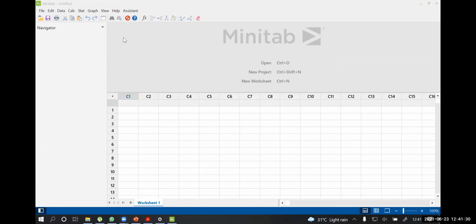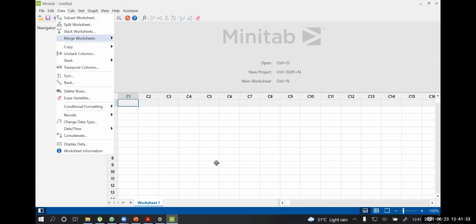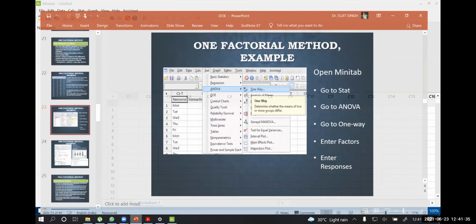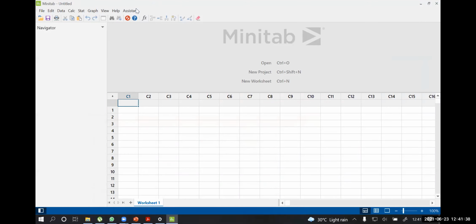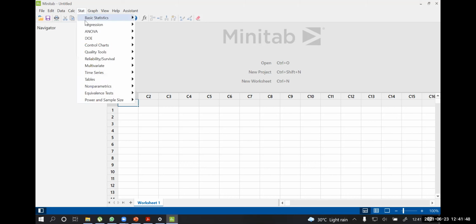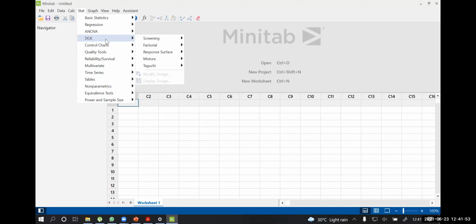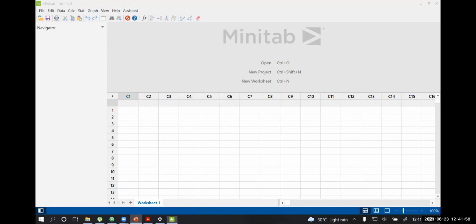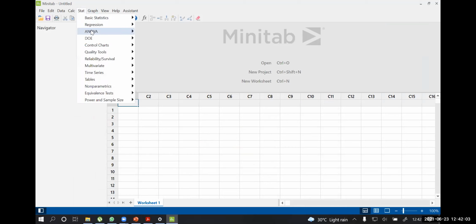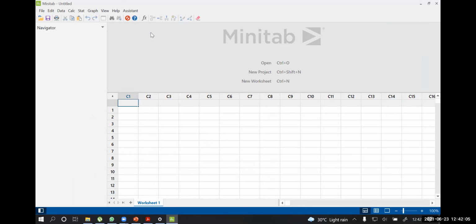and here you can go, let's say, you can see, go to Stat. Stat, there should be at the top level. Yeah, this is the Stat tab. Here there are so many tools. Go for the DOE, right? If that is saying no, go for ANOVA. Okay, so for this analysis, we go for ANOVA and we go for one way because there is only one factor.